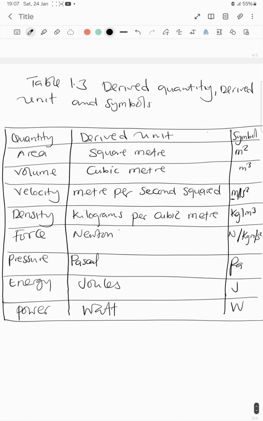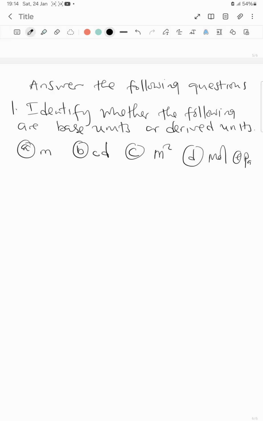So this was a table showing the derived quantities and derived units as well as symbols. Otherwise, let's look at one example here and see what we can do with that.